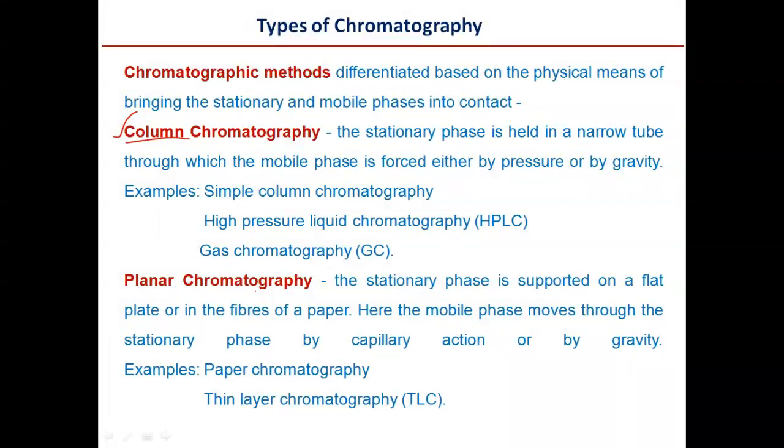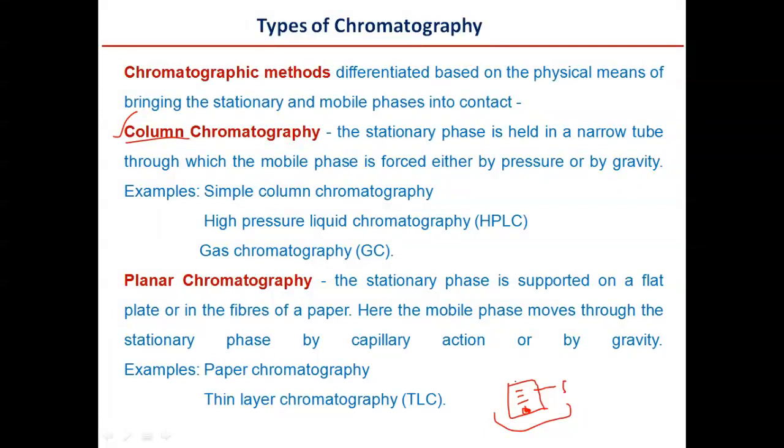In planar chromatography, the stationary phase is supported on a plate or on the fibers of a paper. Here the mobile phase moves through the stationary phase by capillary action. For example, you have a two-dimensional paper acting as the stationary phase, and once you put a mixture here and put this paper into the mobile phase, the components of the mixture move up, for example here and here and here.